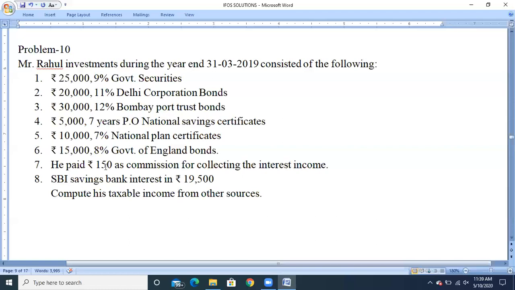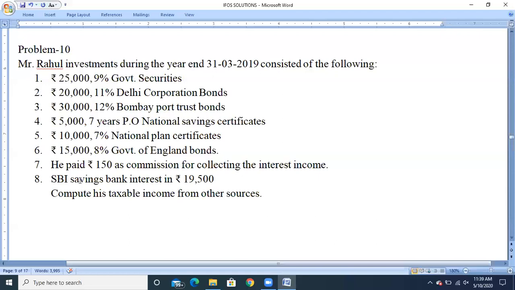And seventh, he paid rupees 150 as commission for collecting the interest income. So on the total interest, he is going to pay 150 rupees as commission. This will be called collection charges, so this can be claimed as a deduction under section 57.